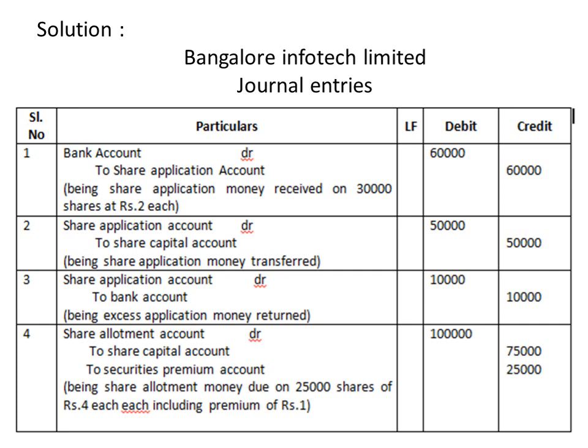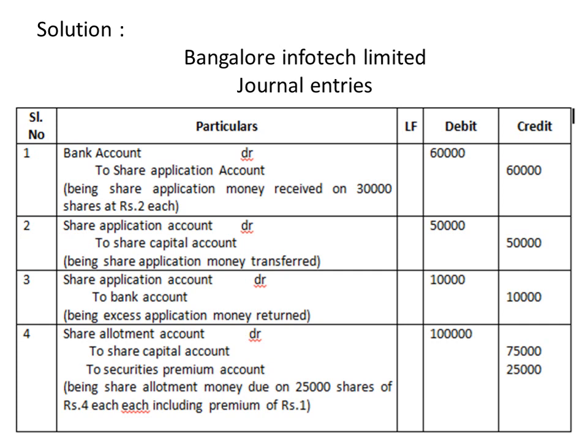So the share application account, that is 50,000 debit to share capital account. The excess is not transferred, only the application amount for 25,000 shares. The balance 10,000 out of the 60,000 is returned, so the entry is share application account debit to bank account, 10,000.